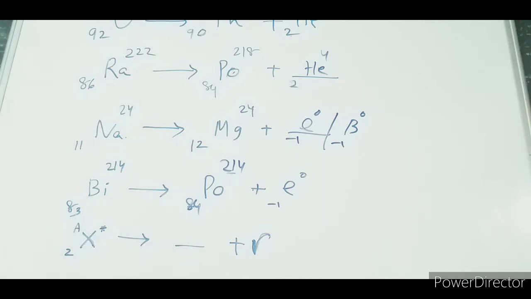Now next one, here it is the X nucleus I have taken. Here it is a star. It represents that it is in the excited state. We know after that, gamma emission will be there. What is this particular substance we are getting? This particular nucleus is nothing but this X only. Only there will be an emission of gamma radiation. Check your answers whether correct or not.